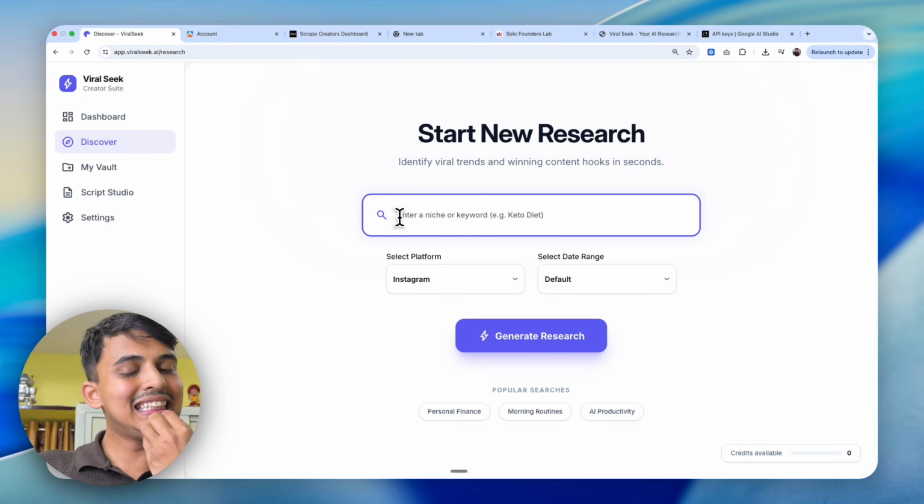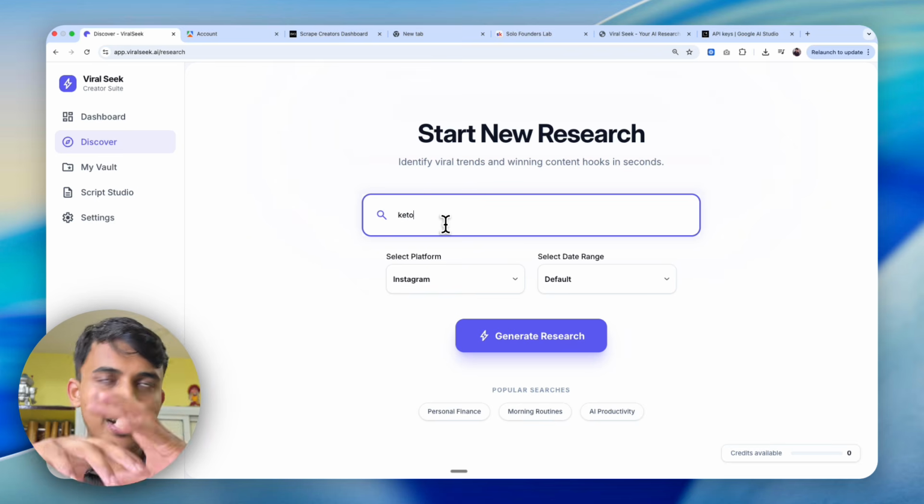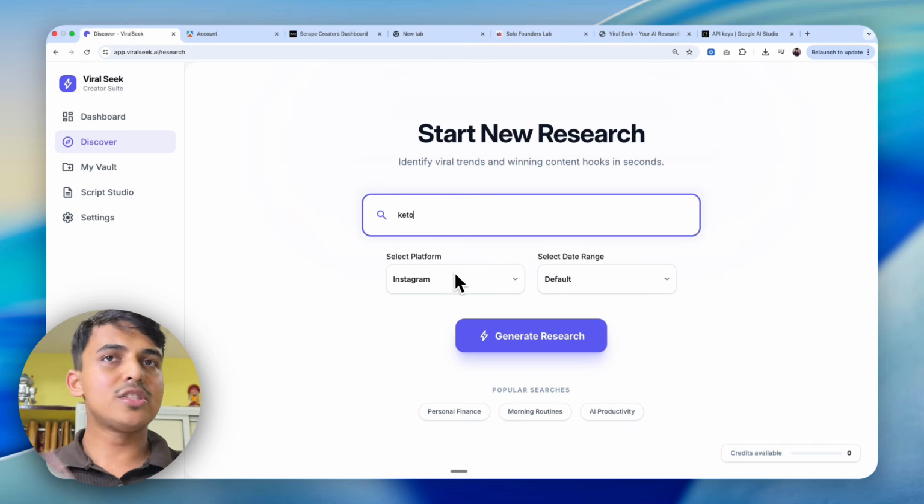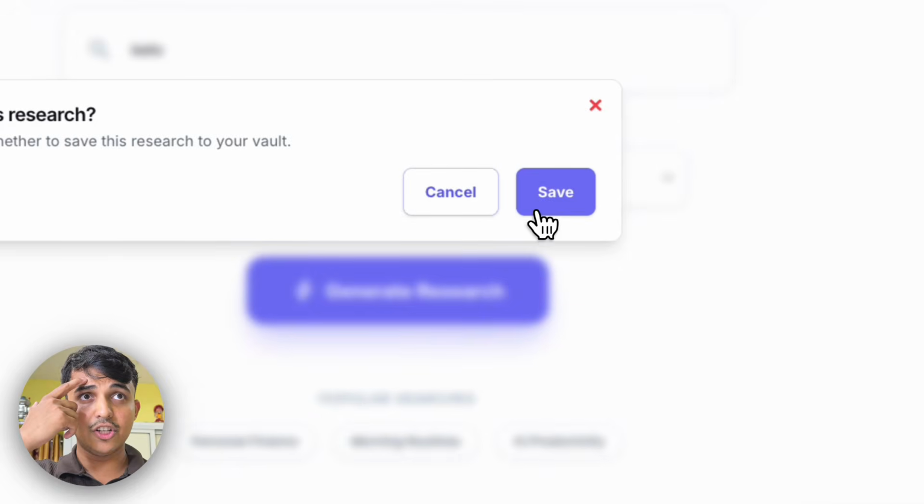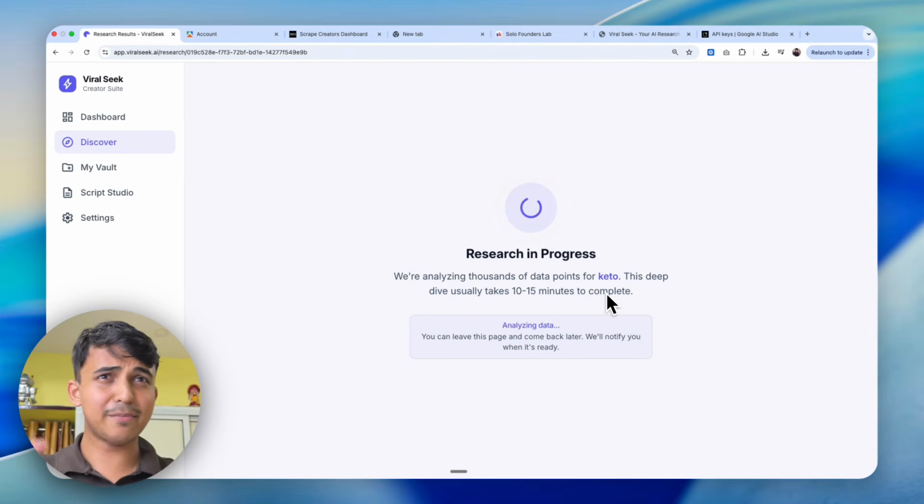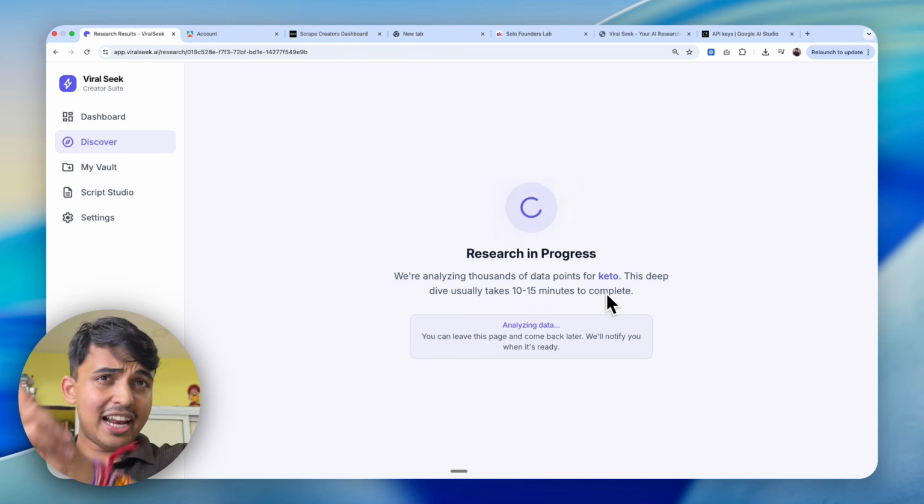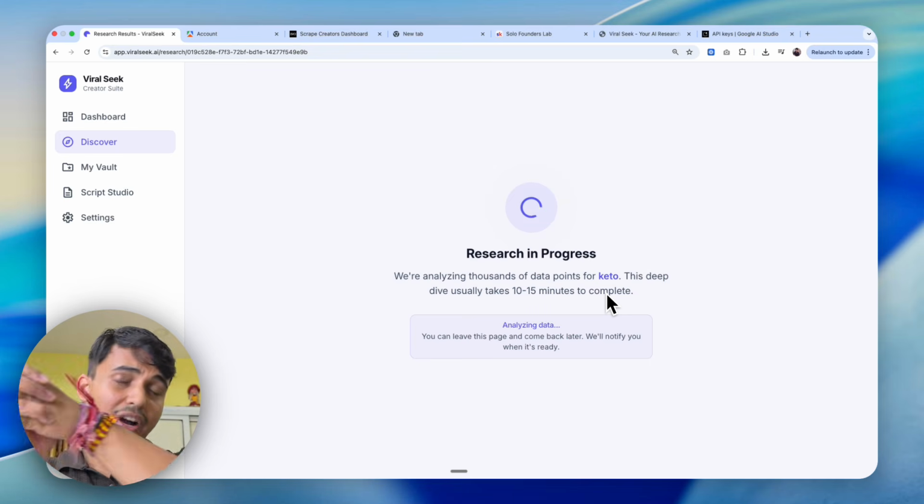So let's do keto, for example. Start with broad and then go narrow. Then let's do Instagram, and then generate the search, and easy peasy lemon squeezy. That's the power. It is finalizing and analyzing thousands of data points on keto. It's a deep dive. It can take up to 5 to 15 minutes.